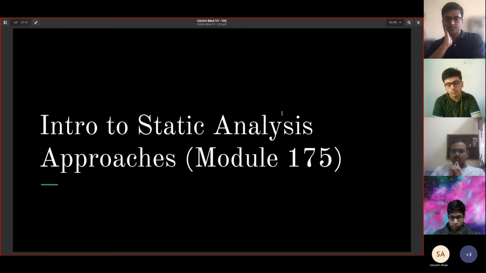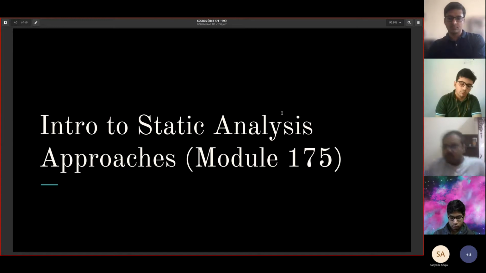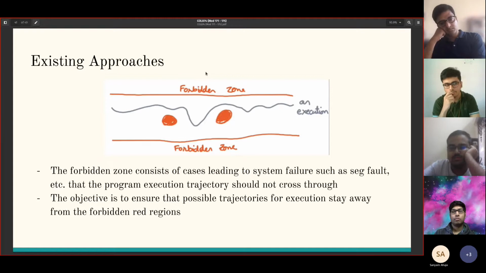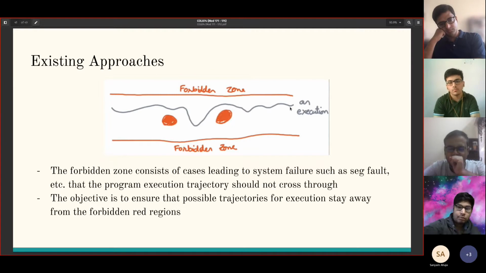So that covers undef, poison, and freeze, and all forms of non-determinism in LLVM. Now we'll be discussing an intro to certain static analysis approaches, and let us say this is a picture of the possible execution trajectories a program can follow and what it's not supposed to do. So this is one trajectory of the program, and a forbidden zone.